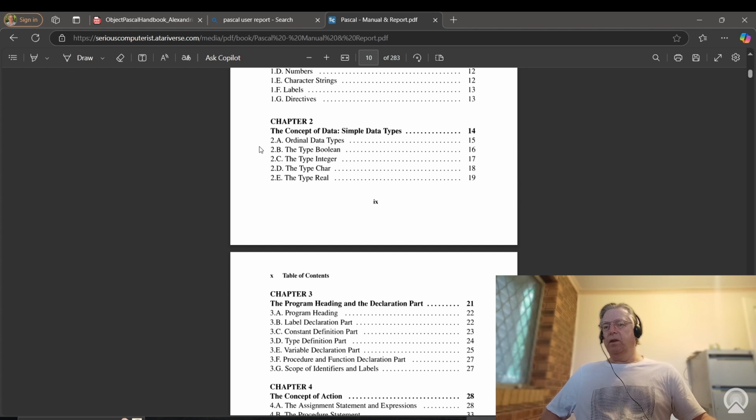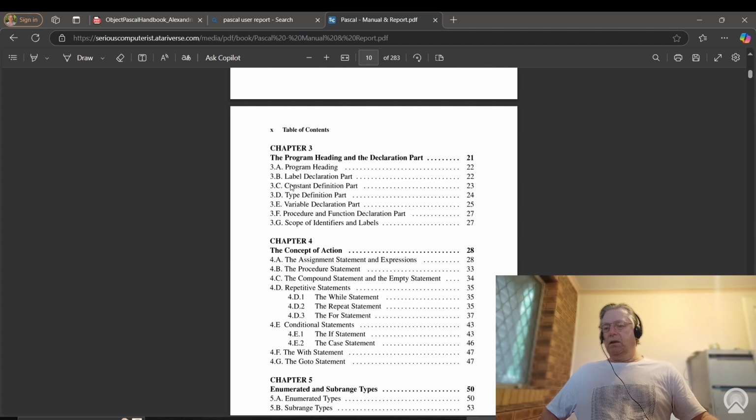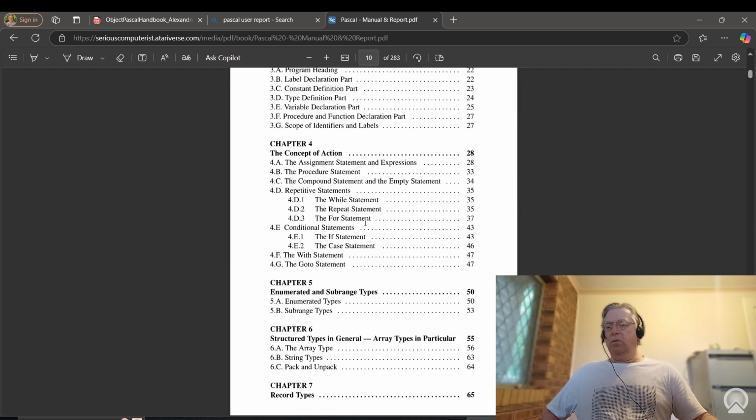Simple data types, like I said, we've already covered. And if we scroll down a bit, we can see repetitive statements like the while loop, repeat, etc., which we're going to be looking at next. Then it looks at if statements and a case statement.